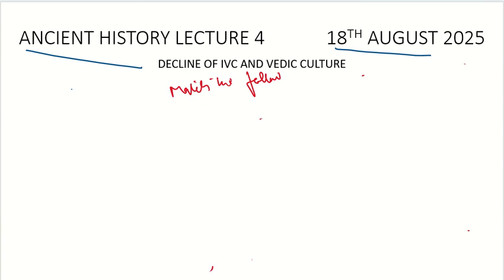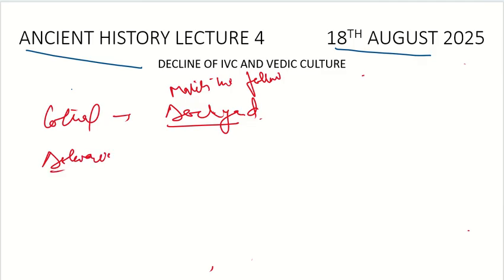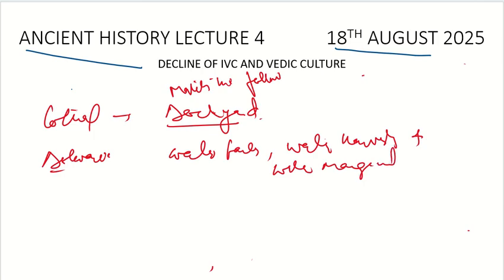Then after Kalibangan we have Lothal, with an important feature which is specific to it. It is the dockyard. Even though we find rice also there, rice we also find at another site too. These are the specific features. It is the Lothal dockyard. Then Dholavira, it is water tanks, water harvesting and water management. Water tanks, water harvesting and water management.